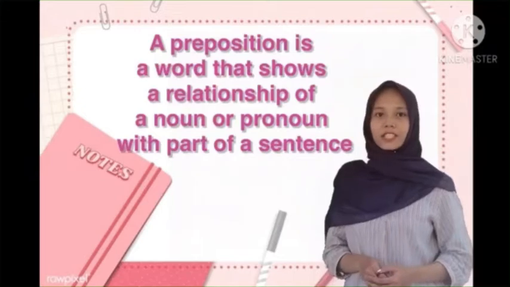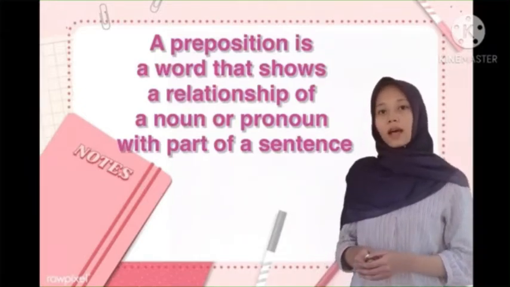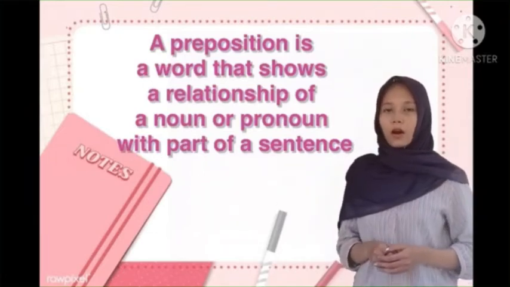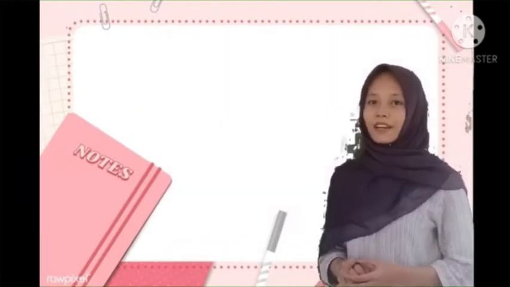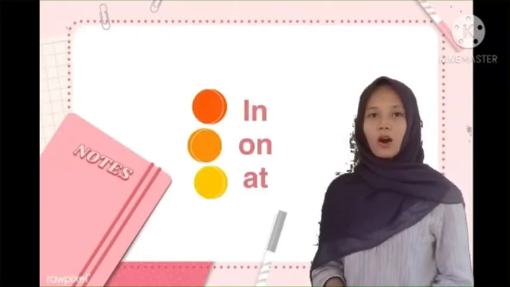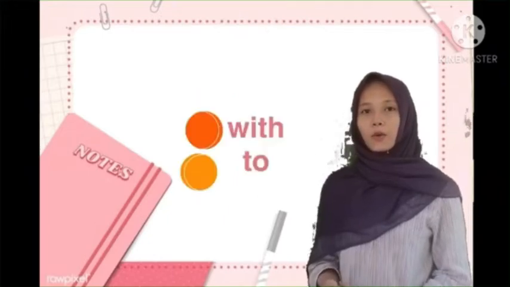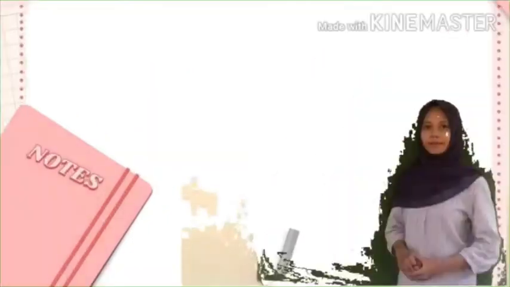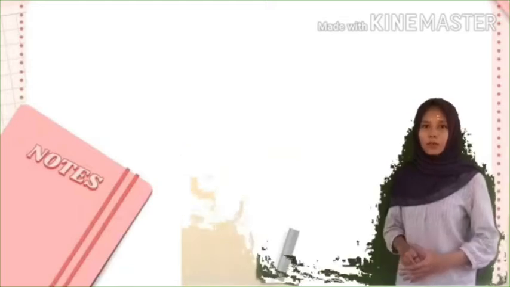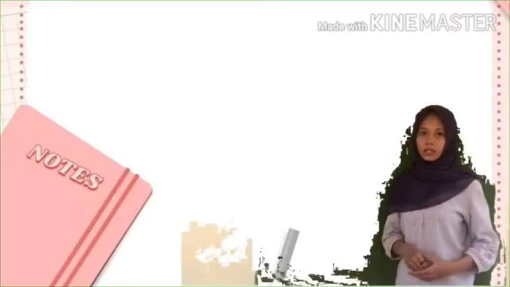A preposition is a word that shows a relationship of a noun or pronoun with part of a sentence. Here are some examples of prepositions: in, on, at, for, from, by, with, to, and others. In fact, there are so many prepositions in English, but these are some examples that we use in our daily lives.